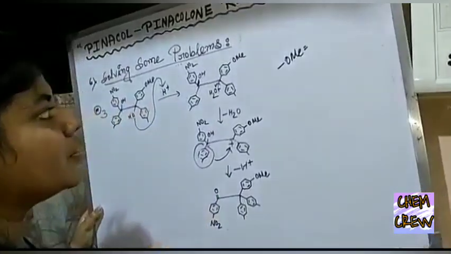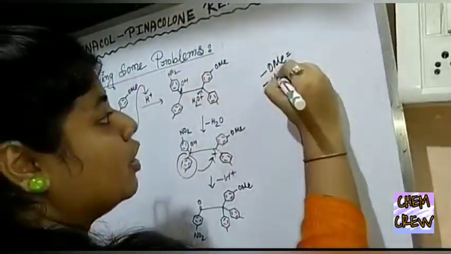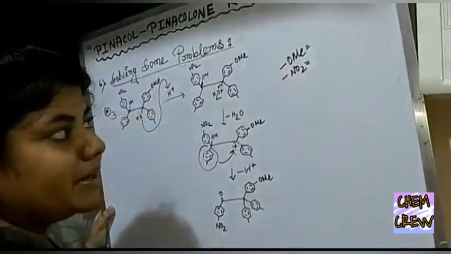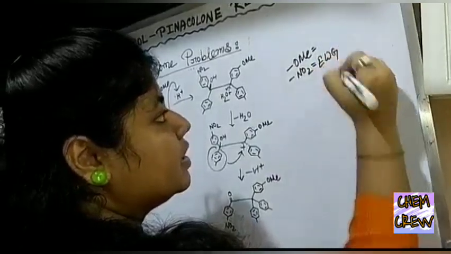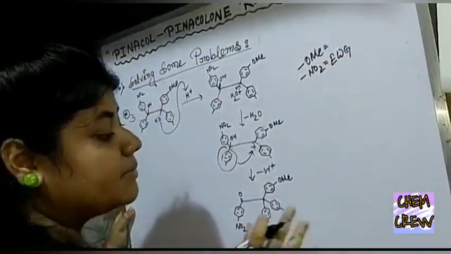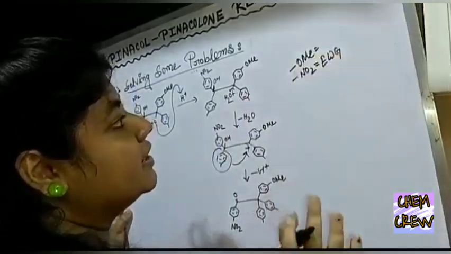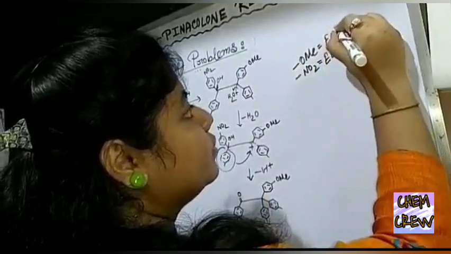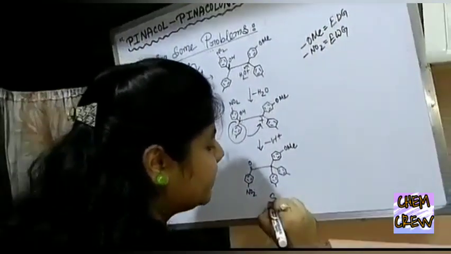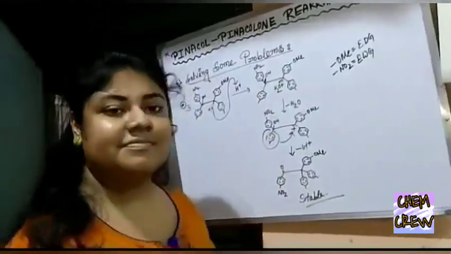Now we may have one question: if the protonation occurs on the NO2 group or nitro group, then what happens? Since the nitro group is an electron withdrawing group, the final product becomes unstable. But here the protonation occurs on the OMe group or methoxy group, which is an electron donating group, so this product becomes much more stable. Thank you.